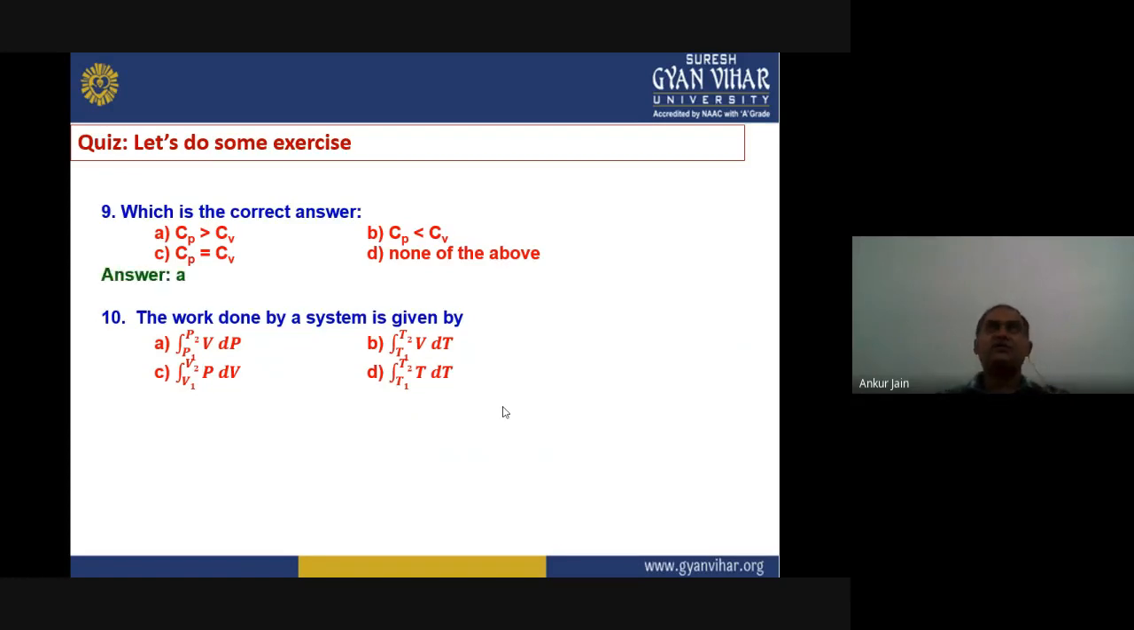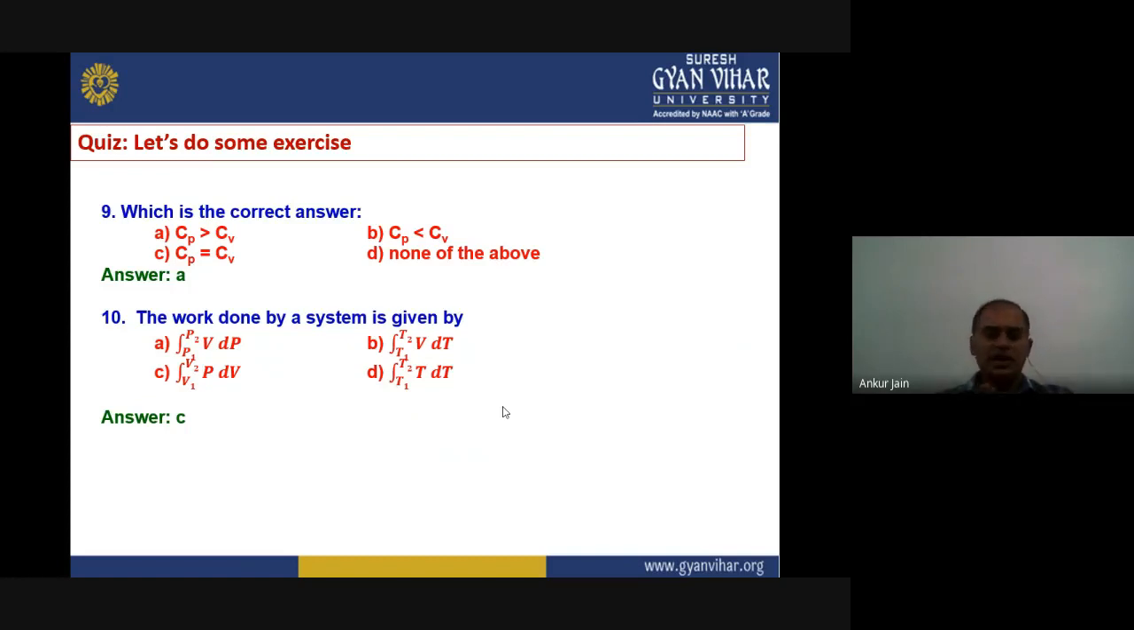The last question of today's quiz is, the work done by a system is given by integration P1 to P2 VdP, or integration limits T1 to T2 B into dT, or V1 to V2 PdV, or T1 to T2 T dT. We have seen when we were deriving the work done according to different paths, the work done is equal to integration V1 to V2 P into dV. So the right answer is C.